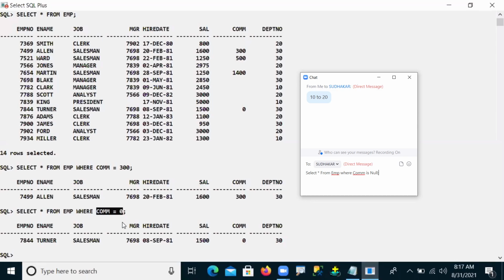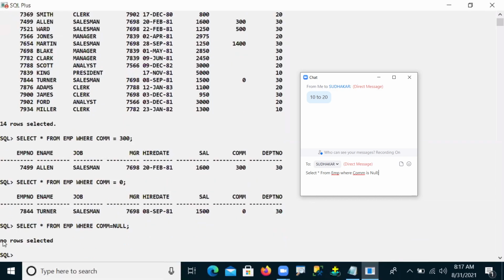Okay, somebody tried here. Whatever you tried, I'm writing now. Same as usual, how we fetched commission 0 and commission 300, the same way: select star from EMP where commission is equal to null. Most of the people also tried it like this. But when I give commission is equal to null, you can check here, it was showing no rows selected.